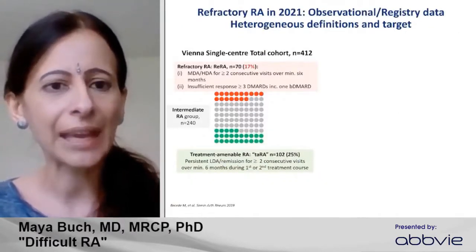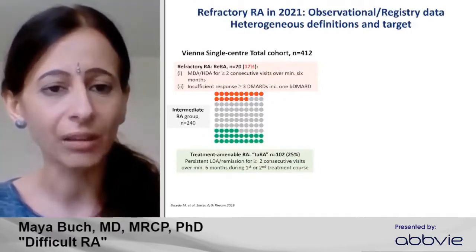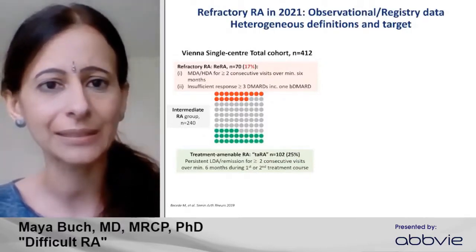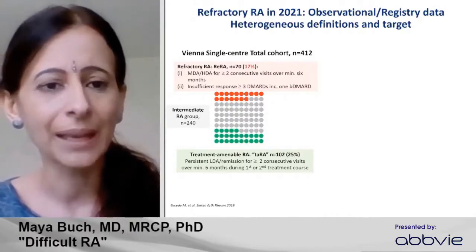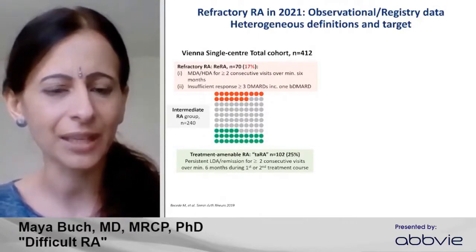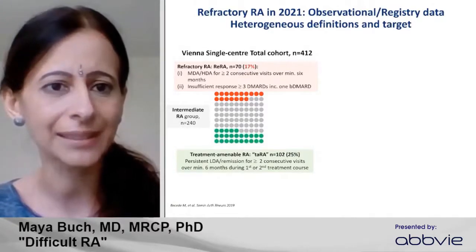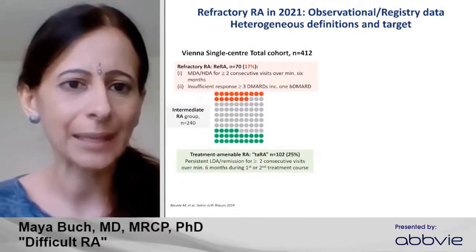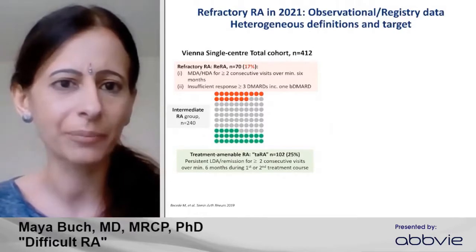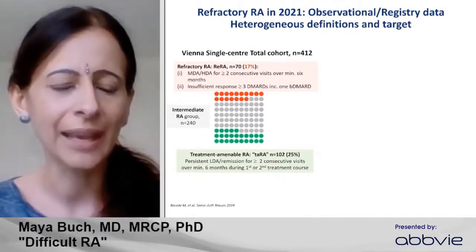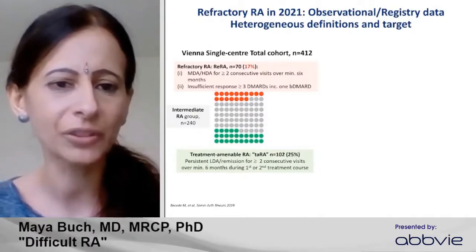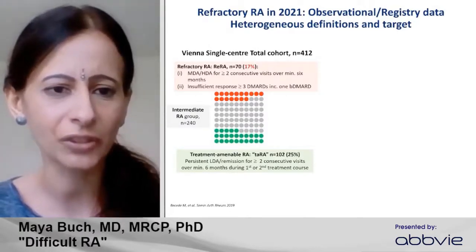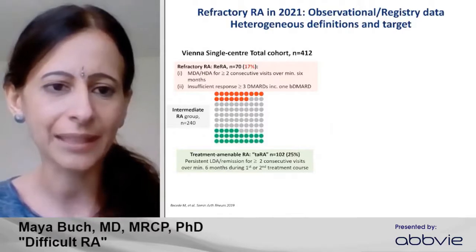Well, the caveat is that the definitions are quite varied, and I'll come on to that later, but certainly from observational and registry data, we have some insight into this. This first set of data is from Vienna, a single center cohort that aimed to look at its database from over 400 patients. It identified patients that it termed treatment amenable rheumatoid. So these were stable, responsive patients that were in sustained low disease activity or remission states.